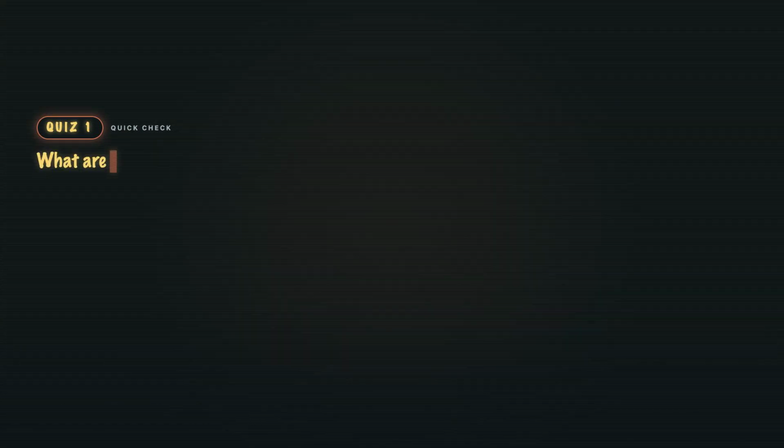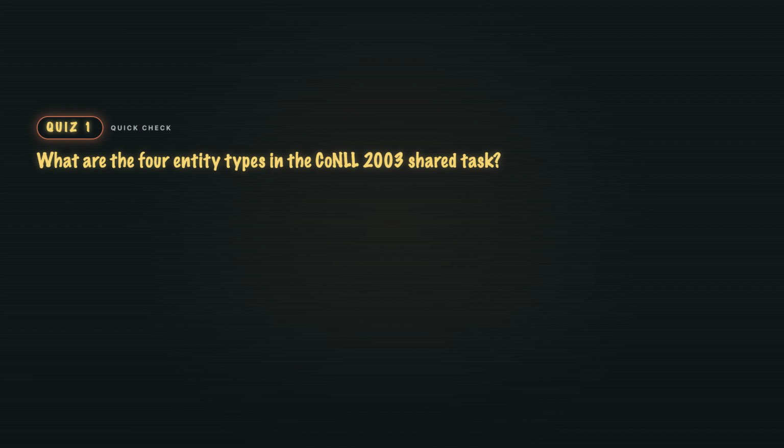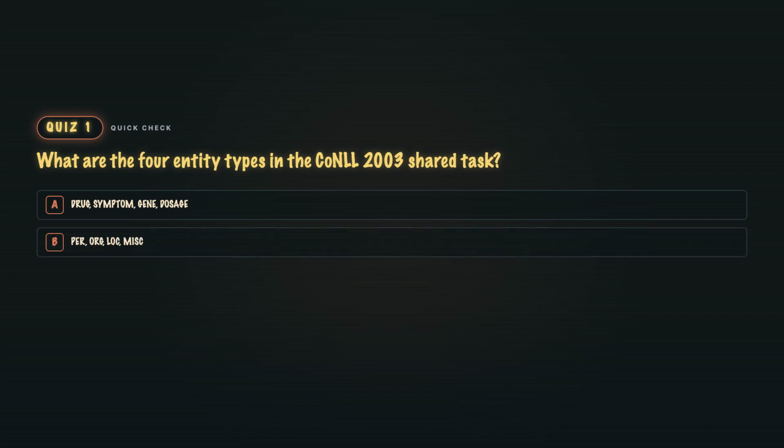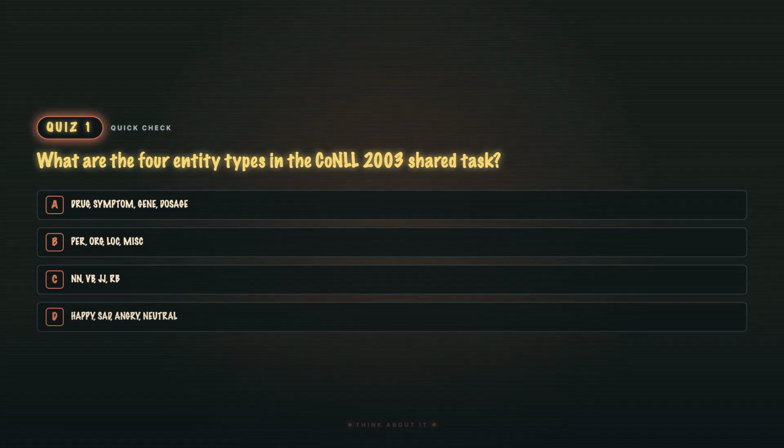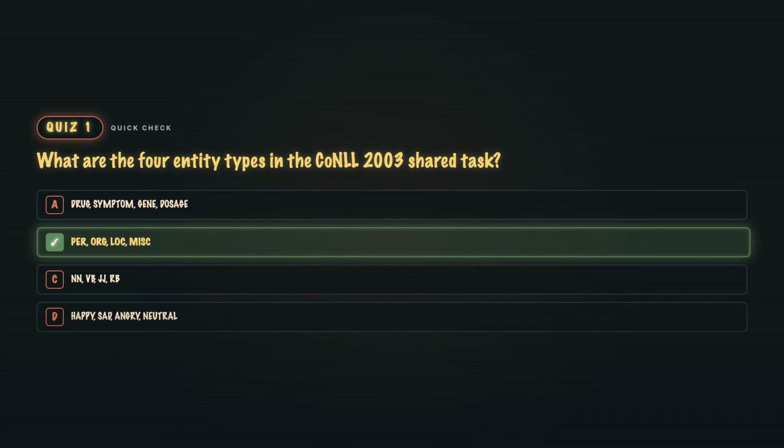Quiz 2. What are the 4 entity types in the CoNLL 2003 shared task? A. Drug, symptom, gene, dosage. B. PER, ORG, LOC, MISC. C. NN, VB, JJ, RB. Or D. Happy, sad, angry, neutral. B. Person, organization, location, miscellaneous.